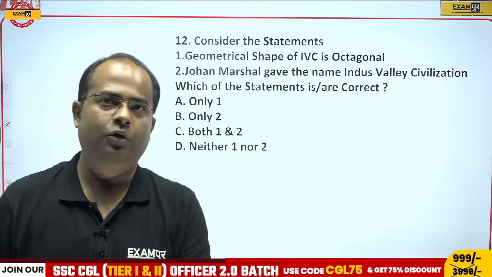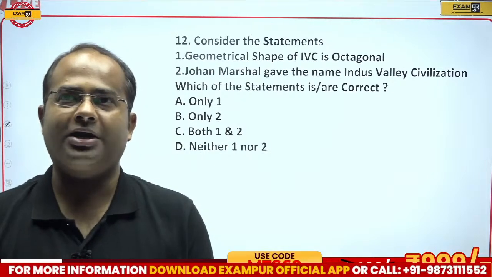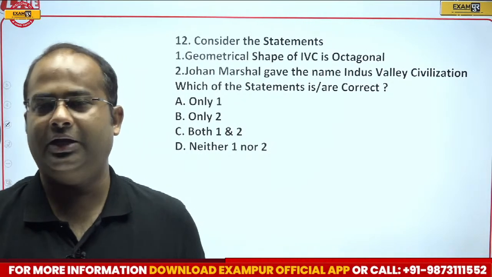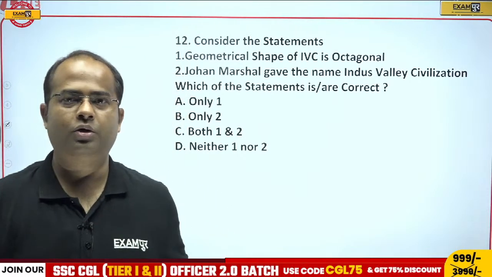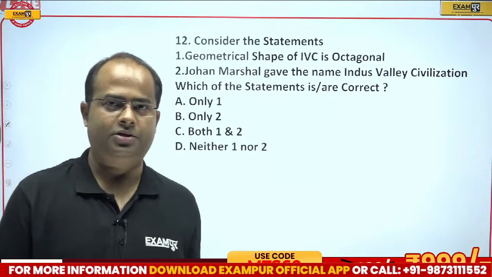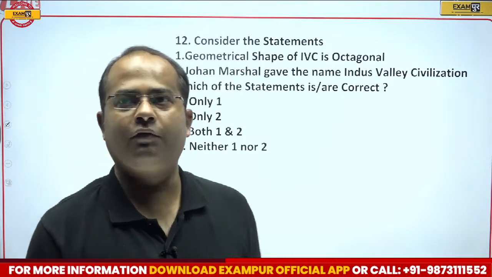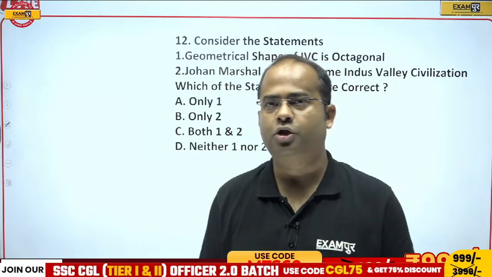Now the question before you: the geometrical shape of the Indus Valley is octagonal. John Marshall gave the name Indus Valley Civilization. So is the geometrical shape of the Indus Valley octagonal, or did John Marshall give the name Indus Valley Civilization? What will be the answer? Okay, Vijay is saying option B. Harish is also going with option B.